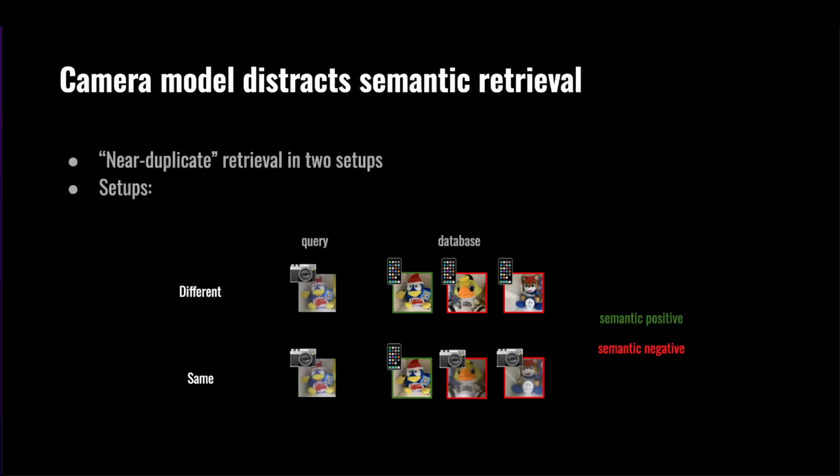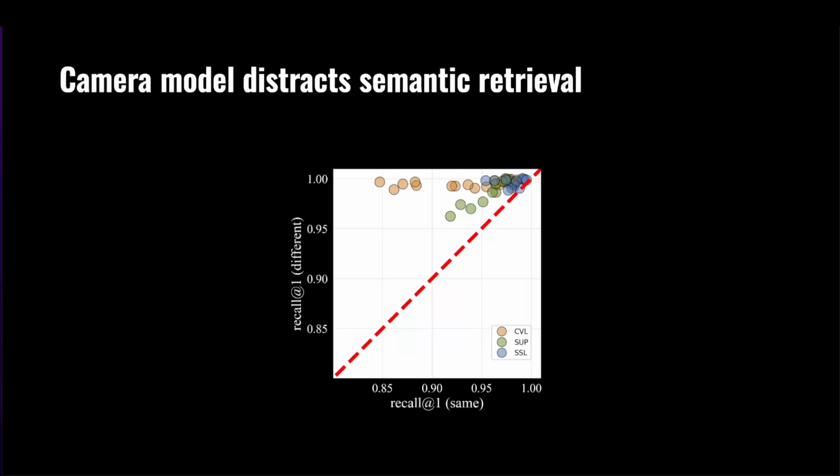If the acquisition parameters affect the retrieval, we should see a lower performance in the second setup as the semantic negatives share the same camera model as the query. We observe exactly this for some contrastive vision language models and some supervised models, as they obtain lower performance when the semantic negatives are taken with the same camera as the query.